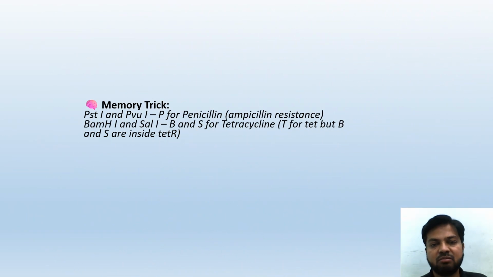Memory trick. There are many sites now, like PstI and PvuI. These two start with P, and penicillin starts with P. Therefore, they are in the ampicillin resistance gene. Ampicillin is actually a type of penicillin. BamHI and SalI: B and S stand for... S for tetracycline, T for tet, but B and S are inside the TET-R. So that is a small memory trick. If not, you can directly learn it by heart also.